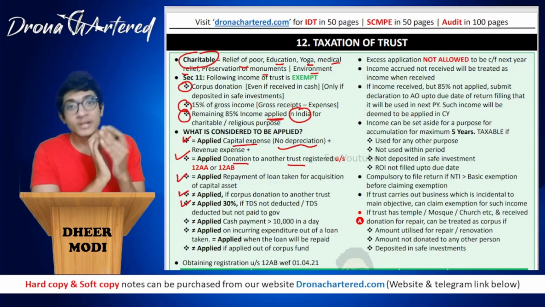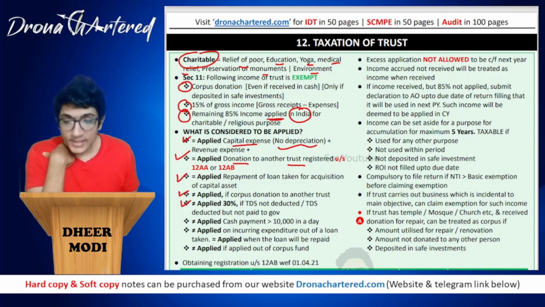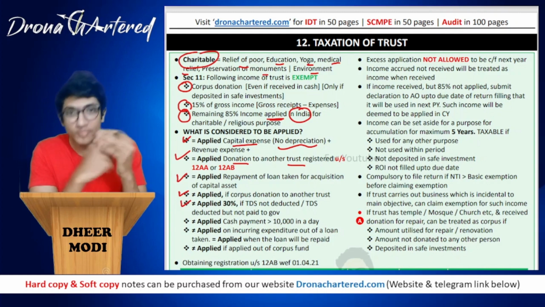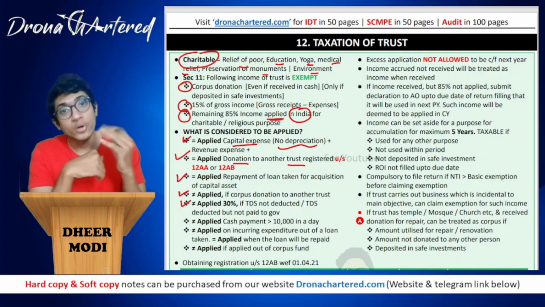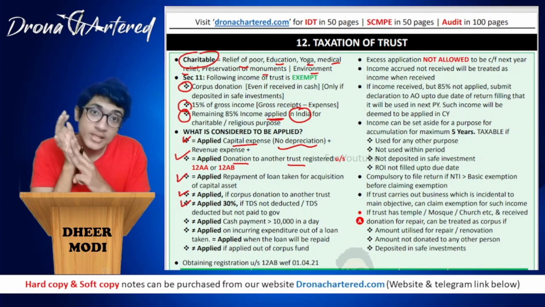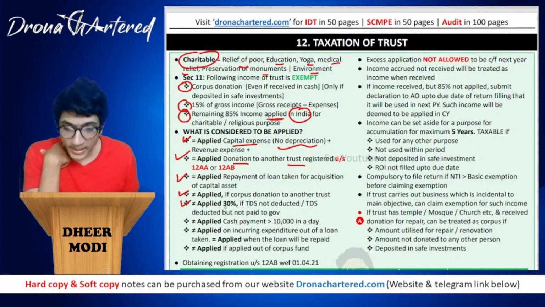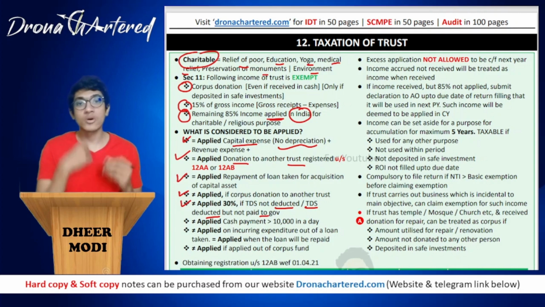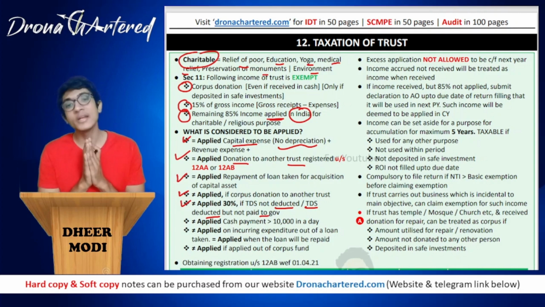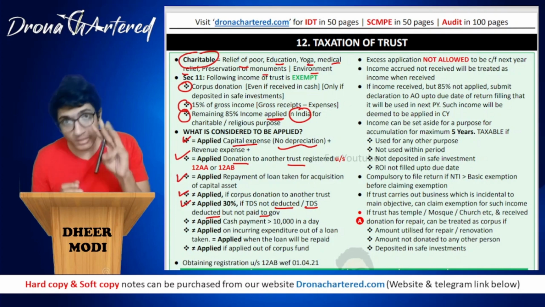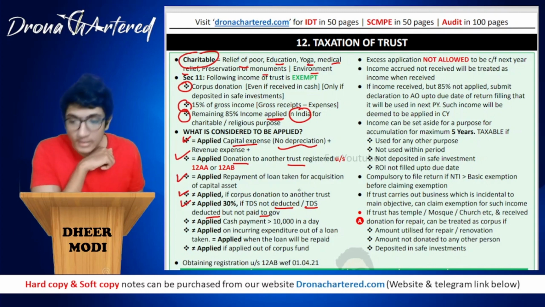Whenever the limit comes, it is definitely related to TDS. So it will not be considered applied to the extent of 30%. That means, for example, if you have made a payment of 10,000 and you forgot to deduct TDS, then 3,000 will not be considered as applied, and your rest 7,000 will be considered as applied. So the 30% portion will not be applied if TDS is not deducted, or TDS has been deducted but not paid to government. That means you either forgot to deduct TDS itself, or you deducted TDS but you forgot to pay to the government. In such a case, 30% of your amount will not be considered as applied.